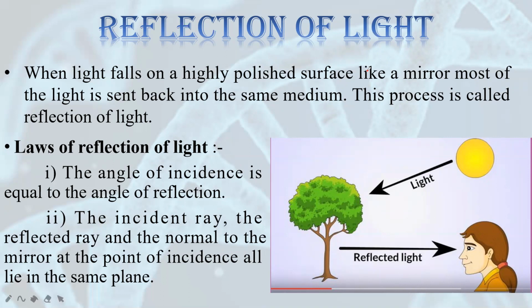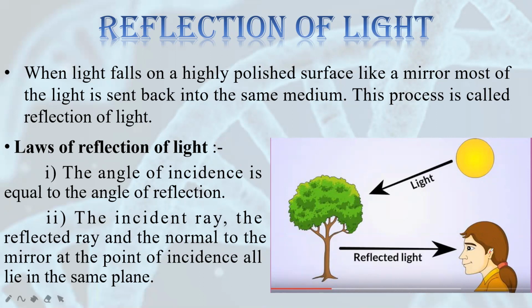As you can see here in the image, the sun's light is falling on the tree. The tree is sending back that light again into the medium, and the observer is taking that light into his or her eyes. And by this method, the observer can see the tree. So this is a very simple example of reflection of light.